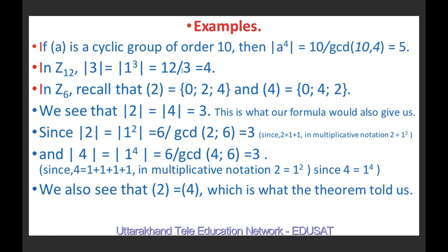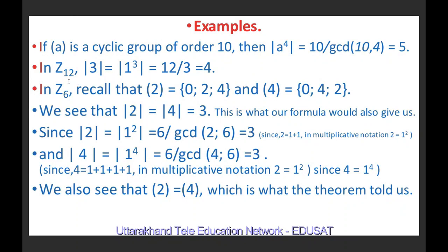So this is equal to 12 upon the greatest common divisor of 12 and 3, because here the order of the group is 12, so n is 12, and k is 3. The greatest common divisor of 12 and 3 is 3. So 12 upon 3 is 4.